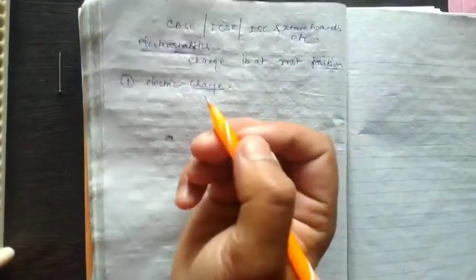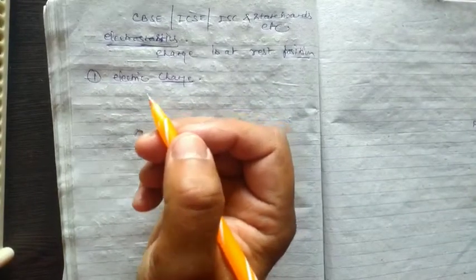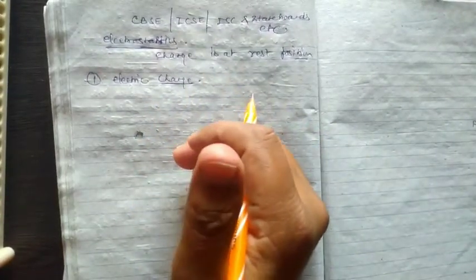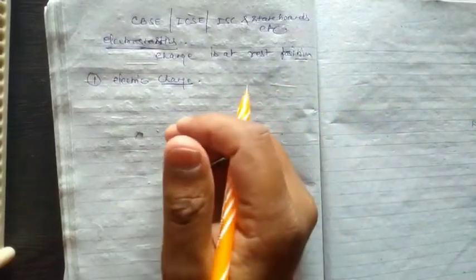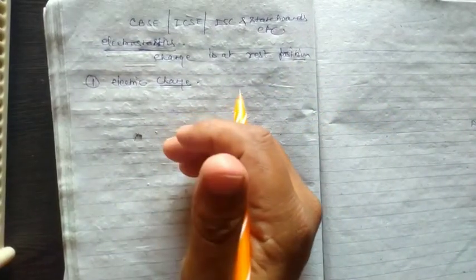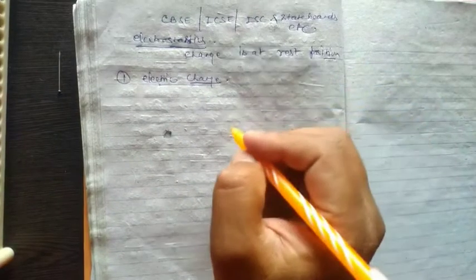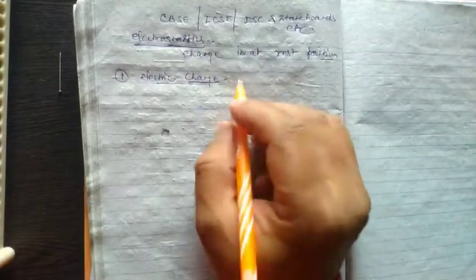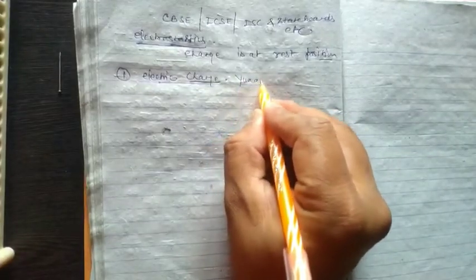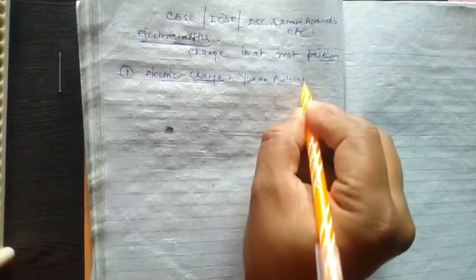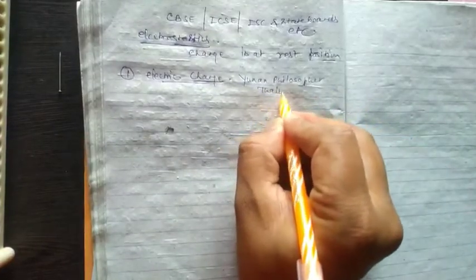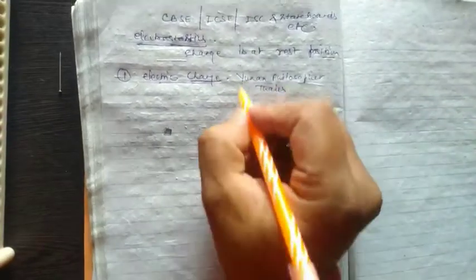What is electric charge? As you know, we see many things, many events, many activities in our daily routine life, and there is also a role of electric charge. The electric charge is the concept and hypothesis of the Greek philosopher Thales. Thales was the first to tell about this phenomenon of electric charge.